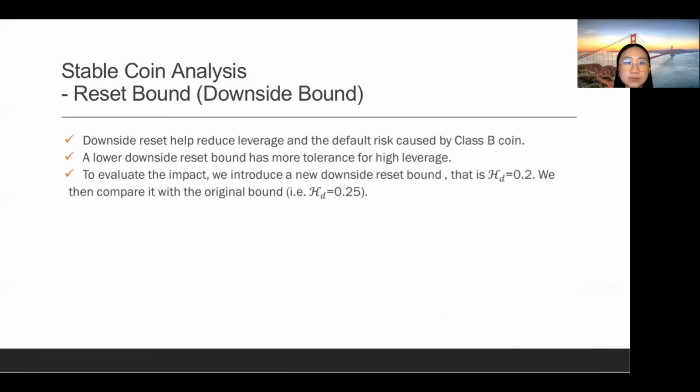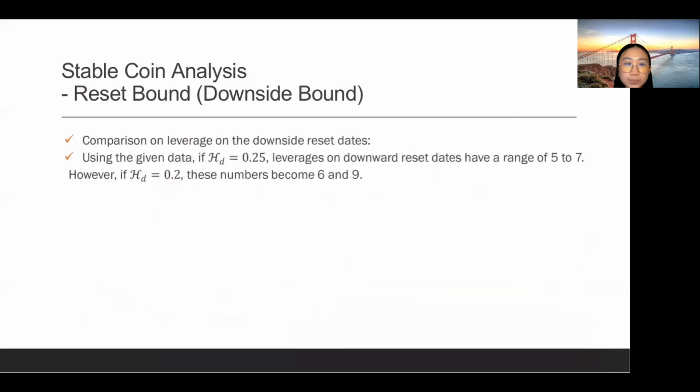To evaluate the impact of the downside reset bound, we change the bound from net asset value of coin B lower than 0.25 to lower than 0.2 and compare it with the original bound. By doing this, the new stablecoin contract has more tolerance for high leverage and default risk. This can also be observed from our result. Leverages and downward reset dates reach 6 to 9 when the bound is lower, which is higher than leverages of 5 to 7 under the original bound.